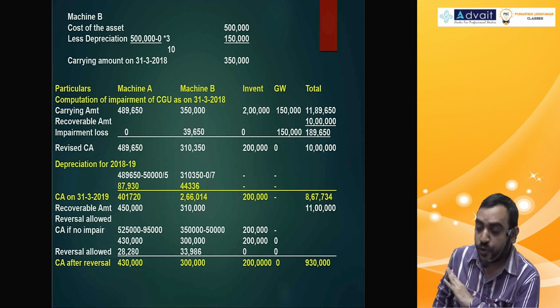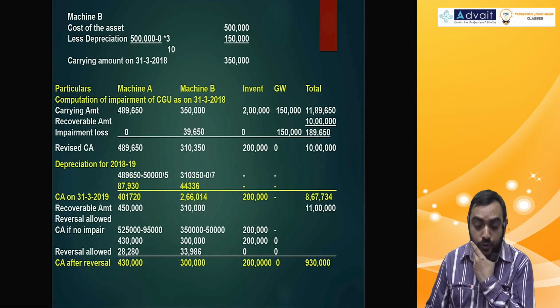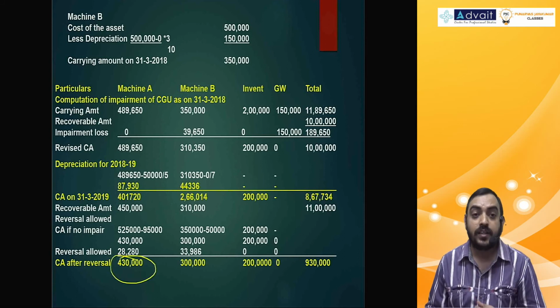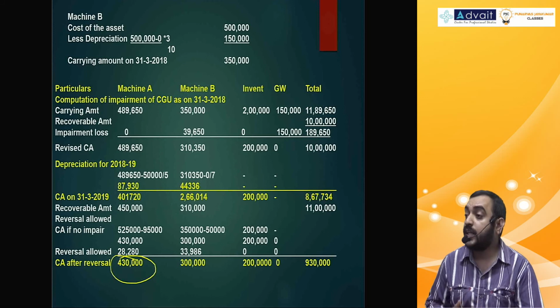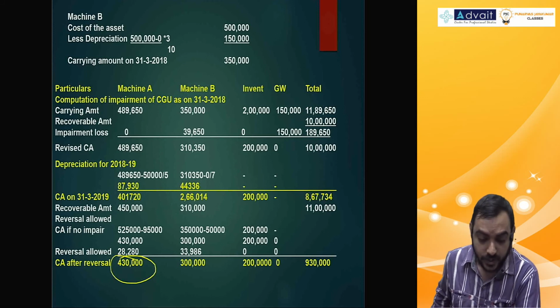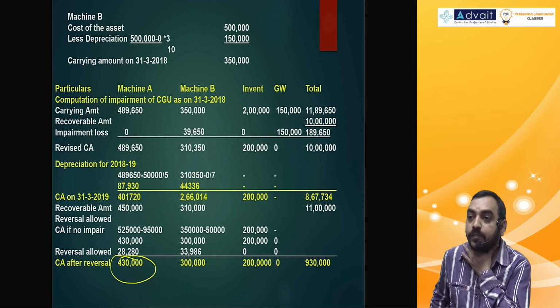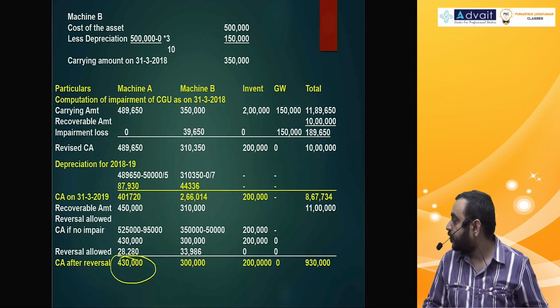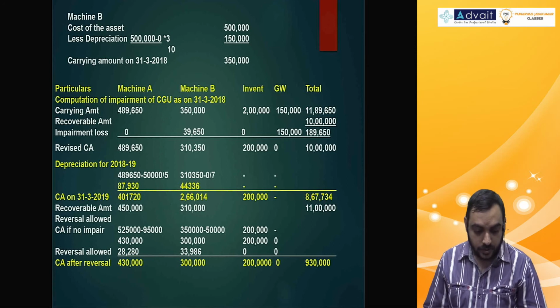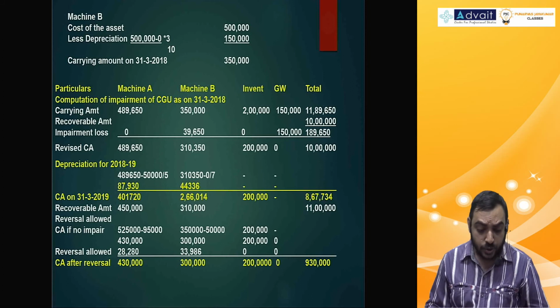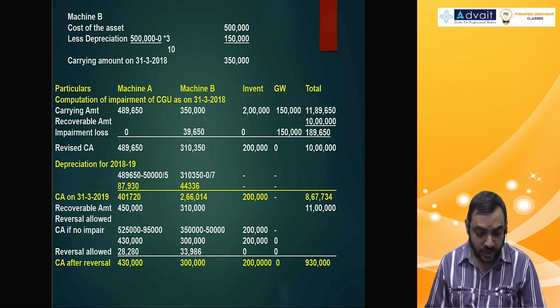So actually if you compare this number, if you want to get this number directly, I'll give you in a very simple manner. Okay. So what was the amount you purchased machinery A for?